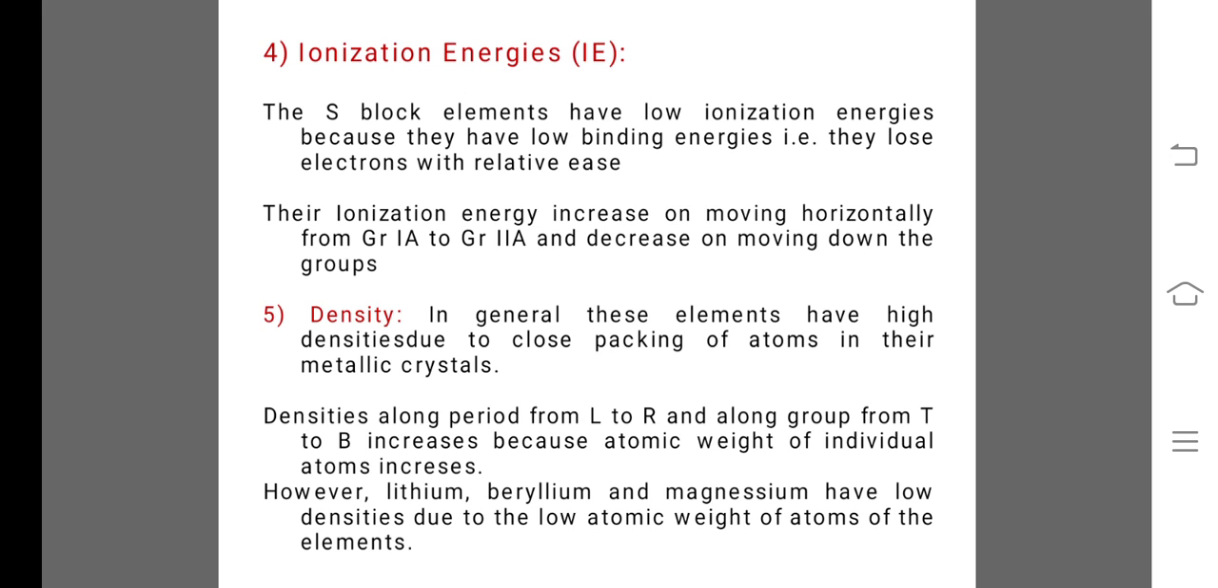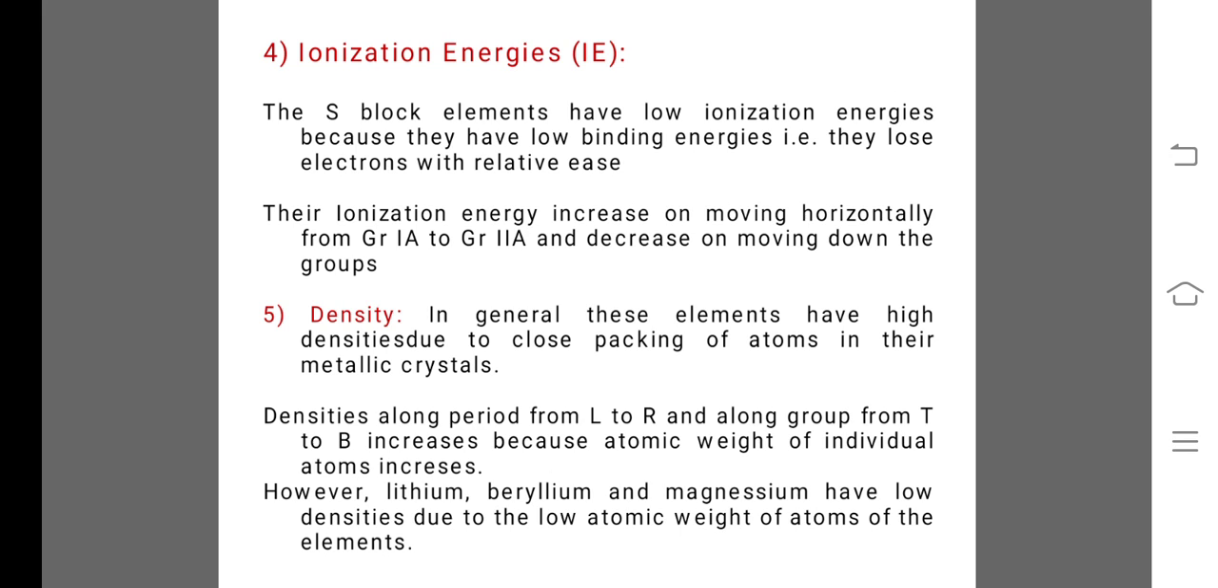Next property, that is the ionization energies. The S block elements have low ionization energy because they have low binding energies. They lose electrons with relative ease. Their ionization energy increases on moving horizontally from group first A to group second A and decreases on moving down the groups.